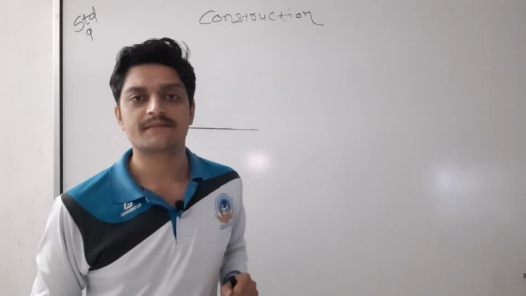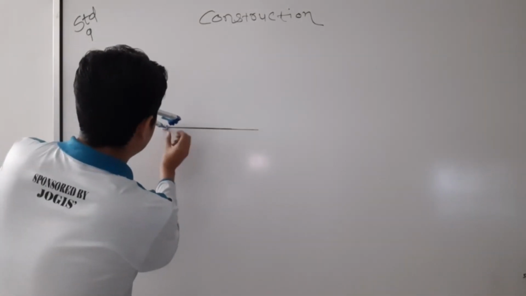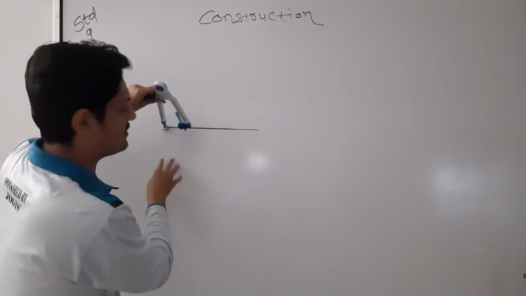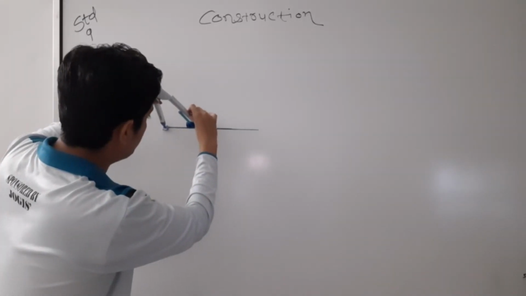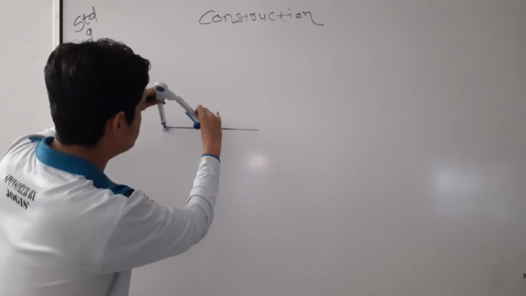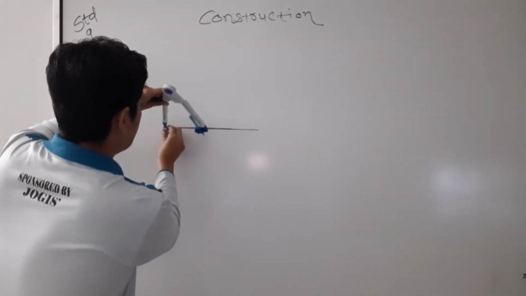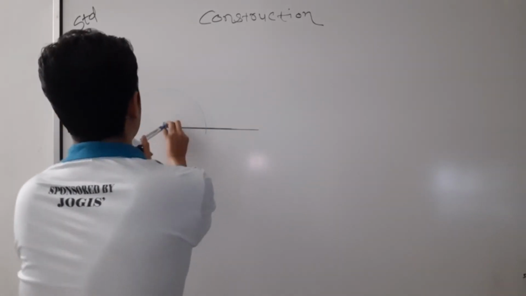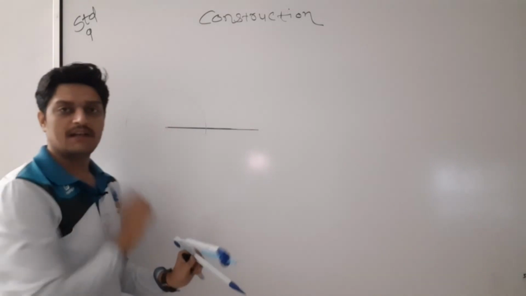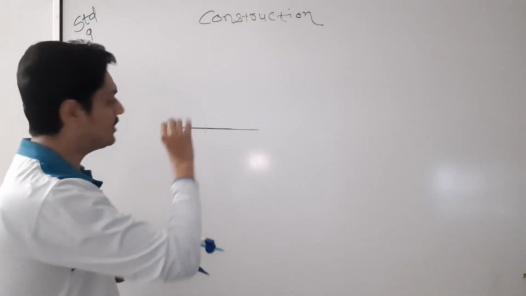With any radius you have to draw one arc. For example, I am taking this much radius. Choice is yours. You have to draw the arc like this, almost a semicircle, as you can see.